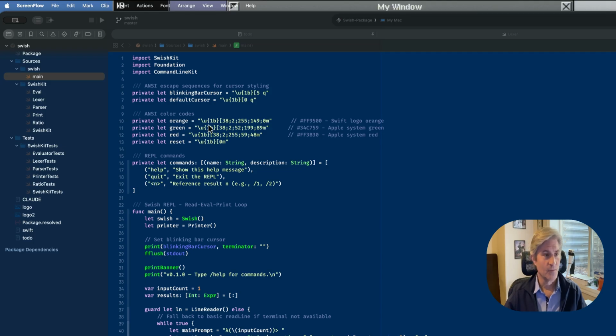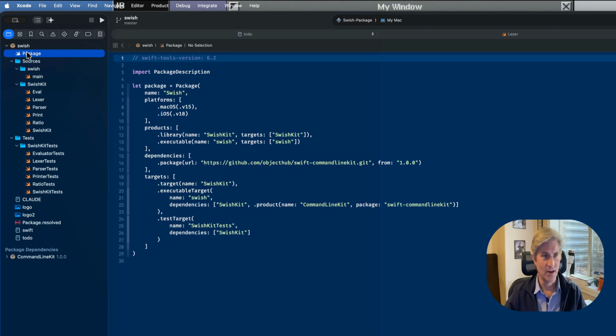Anyway, one of the first things I had Claude do was create a package. And in fact, this is not an Xcode project. It's just a package. So one of our products is the SwishKit library, which you could import into any Swift program. And then we have a command line app called Swish that we use as a REPL for now. Eventually we'll add more arguments and commands to it. For now, it's just a REPL. So it created this for me.